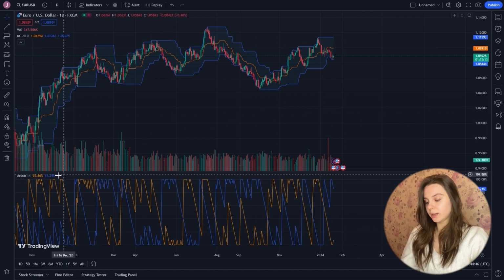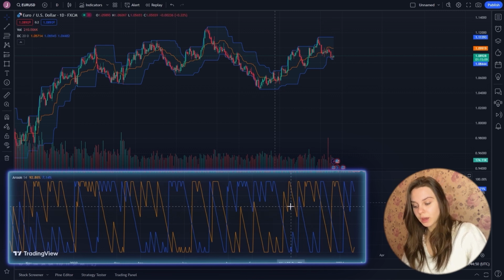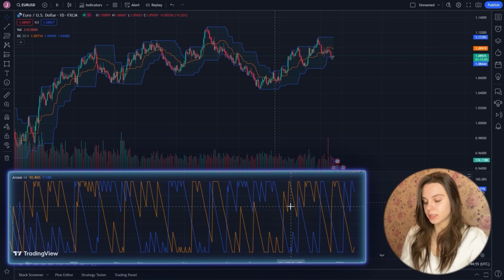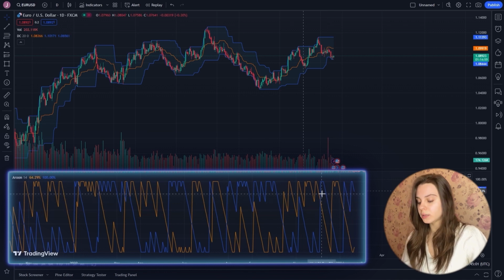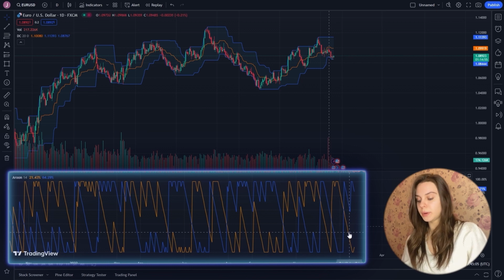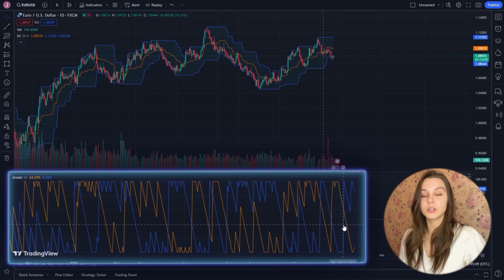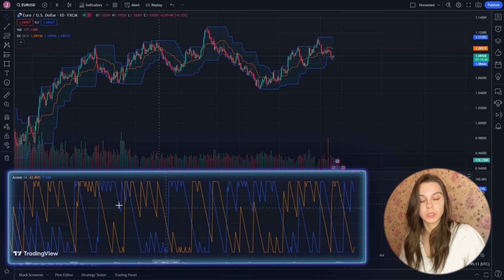The first indicator is Aroon. It is located at the bottom of the screen and is a technical oscillator consisting of 2 lines. These lines are Aroon up, which is blue, and Aroon down, which is orange. The indicator is based on a certain time period which can be adjusted, but the default value is usually 14.